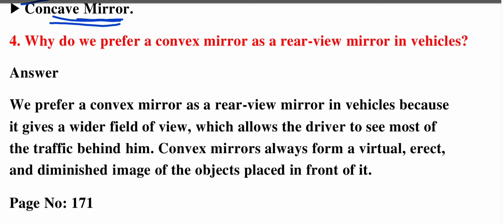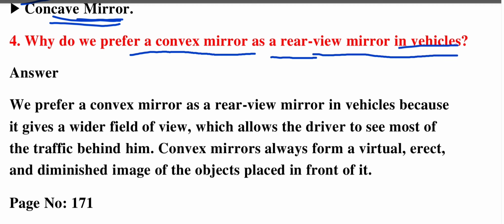Why do we prefer a convex mirror as a rear view mirror in vehicles?